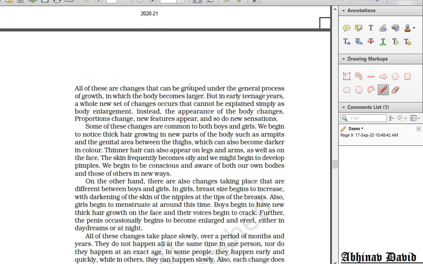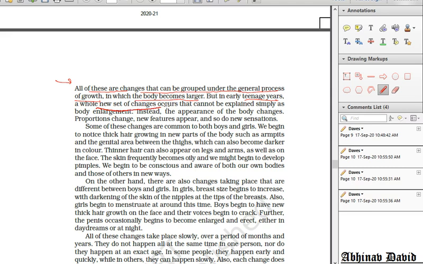Okay, so we were talking about after the birth, we were talking about infanthood, we are talking about childhood. All of these are changes that can be grouped under the general process of growth. All these changes are called growth, in which the body becomes larger. So in the initial three phases of life, birth and then infanthood and childhood, growth is taking place. The body becomes larger in size, but in the early teenage years a whole new set of changes occurs.